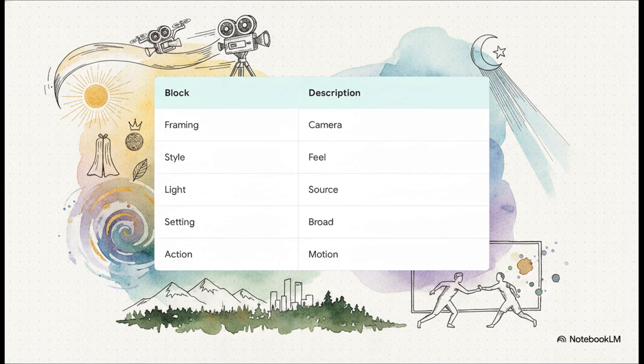Third is lighting. Guys, lighting is the unsung hero of every great cinematic frame. Telling Omni the light source and the emotional feeling changes everything. Fourth is location, which you keep broad. And fifth is action, describing exactly how the characters are interacting.